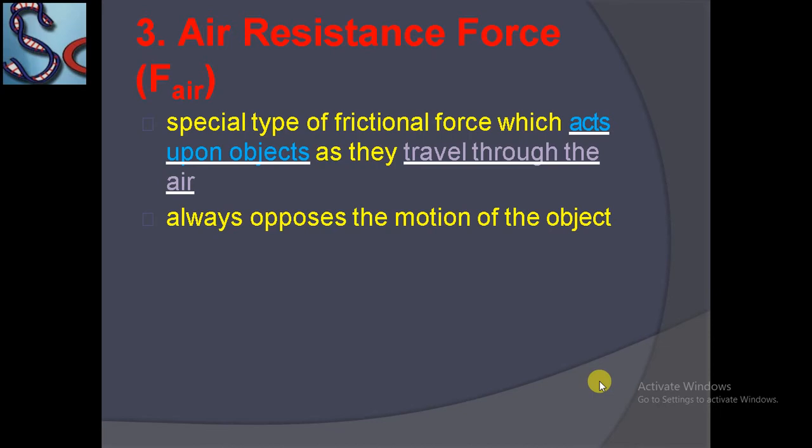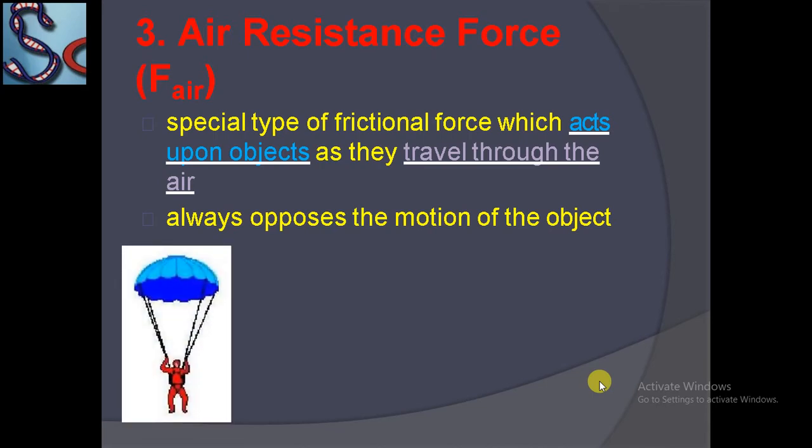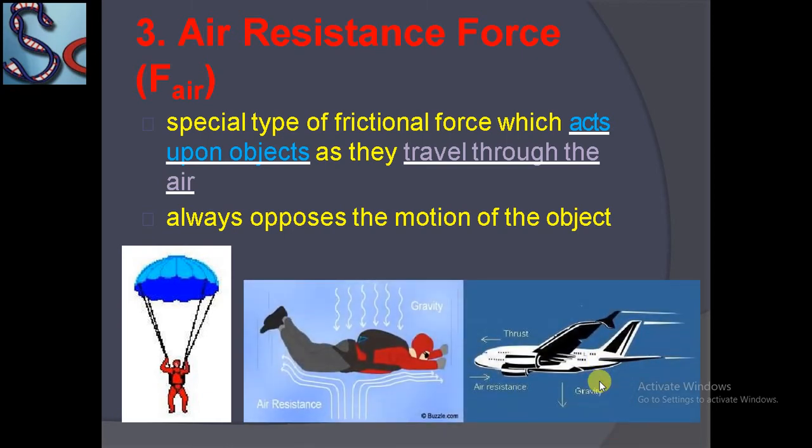It tries to stop the motion of the body, so it always opposes the motion of the body, like with paratroopers. Paratroopers move downward but the air resistance pushes upward. As a result, they go slowly downward, like in paratroopers and airplane jet forces.